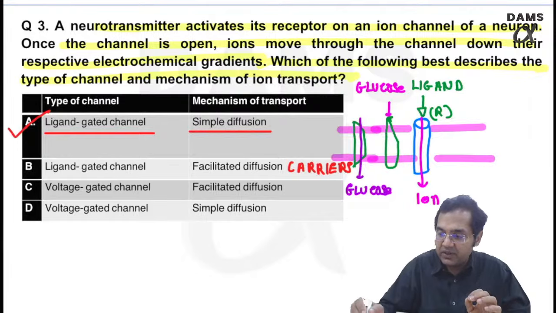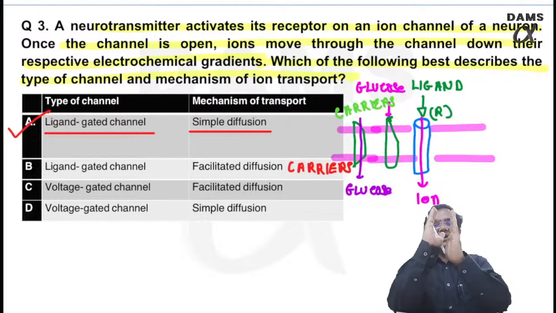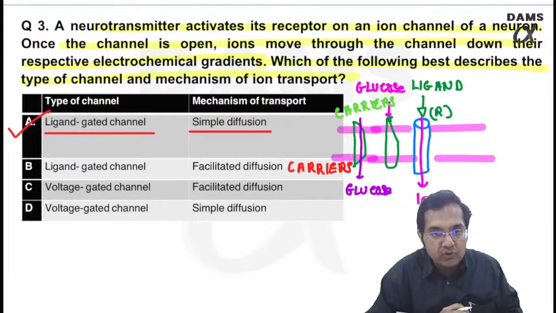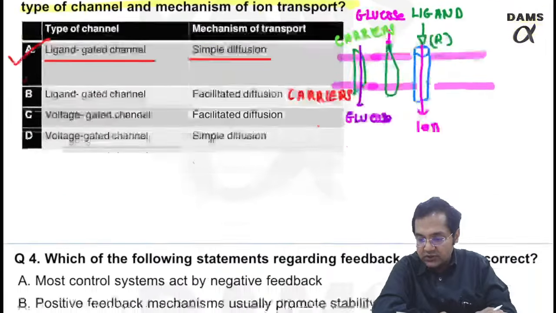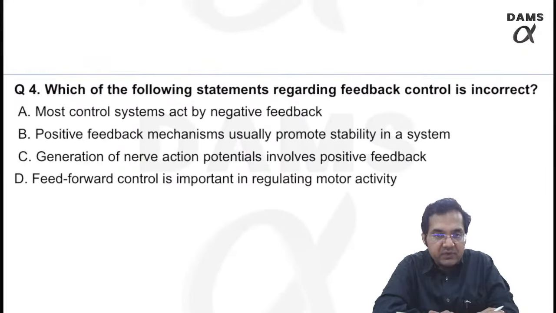Carrier, remember, is an example of facilitated. What is the difference? Basic difference: carriers, they undergo a change in conformation. Earlier it was like this, now it is changing the conformation to push the glucose or urea or amino acid, right? Facilitated diffusion. So moving to question 4, feedback systems is a very important topic from General Physiology as a short note for your exam.